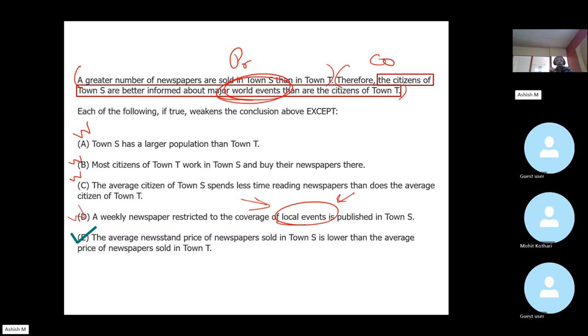One is that you could argue that price is out of scope. That's one thing. Secondly, you could also say that a greater number of newspapers are sold in town S not because people are genuinely interested in figuring out what's going on in the world news, but because it's available cheaper.